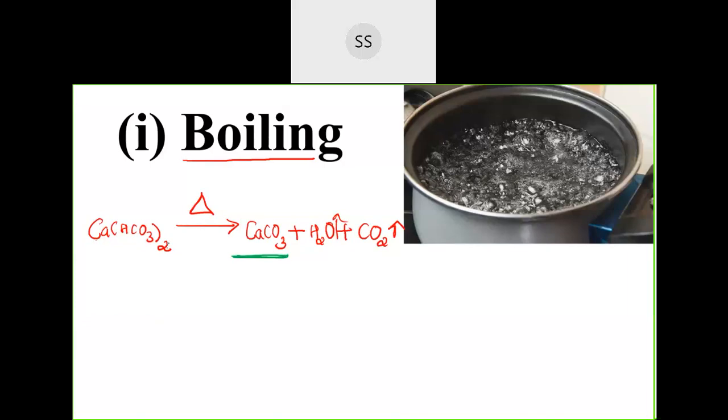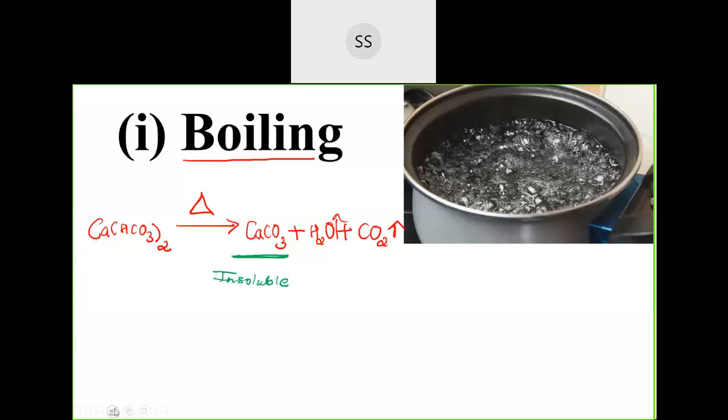If calcium hydrogen carbonate is present, when you heat it, it forms calcium carbonate. This is the compound which is formed, and this compound is insoluble. Since it is insoluble, you can see it in the solution at the end. Once you see it, you filter it and remove it by filtration. That is for calcium hydrogen carbonate.